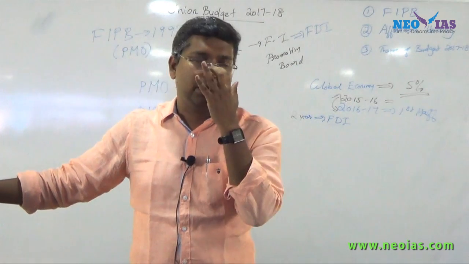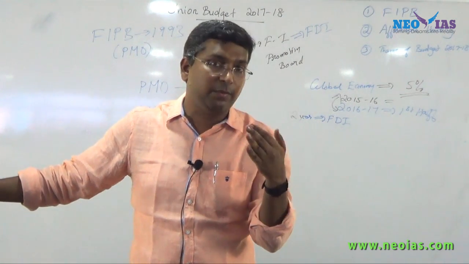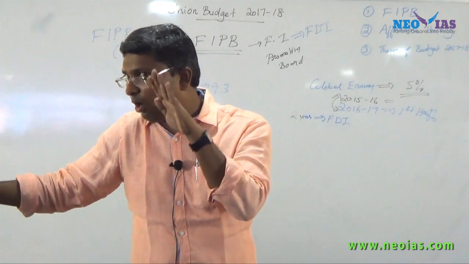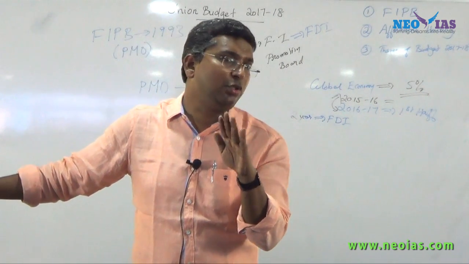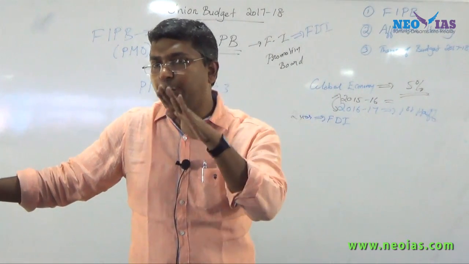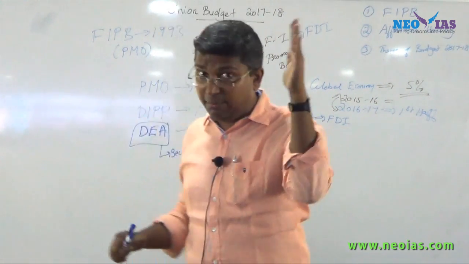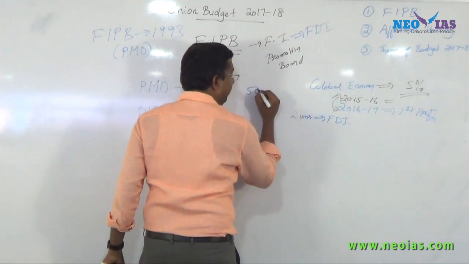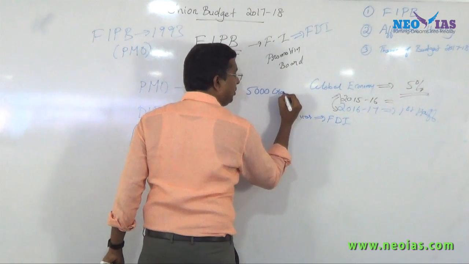Regarding FIPB, if you want to know more, another important piece of information, as I already told you, is that its job is to give approval for foreign direct investment. Now this approval is for a limit only. That limit is again very important. It can give approval up to a limit of 5,000 crore.